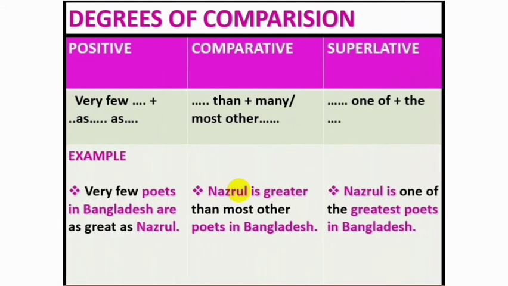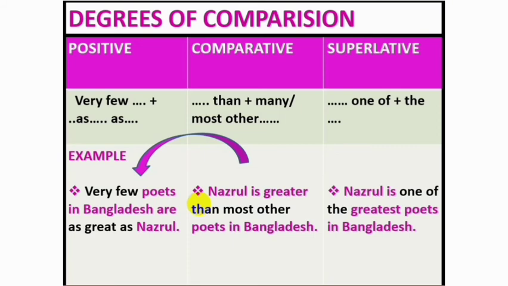Here's an example. Nazrul is greater than most other poets in Bangladesh. This sentence is in comparative form. If you want to make it positive, in case of this type, positive will start with very few, and you have to follow very few's structure in the positive form.